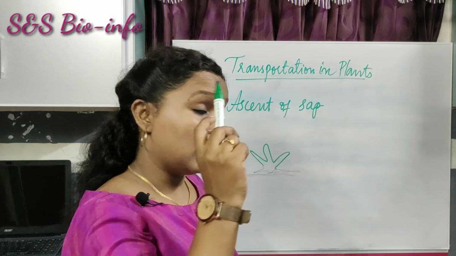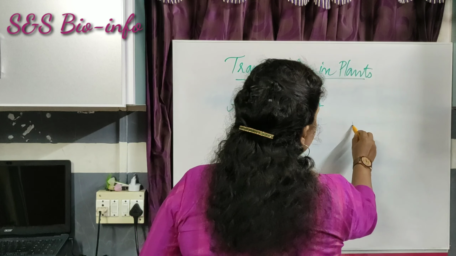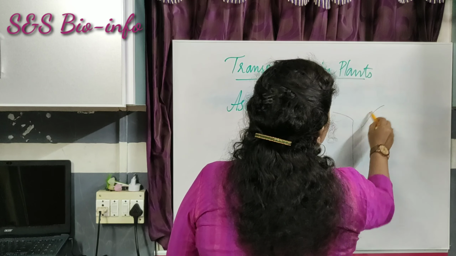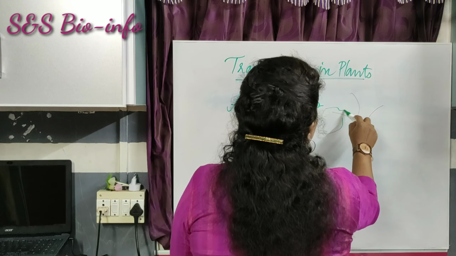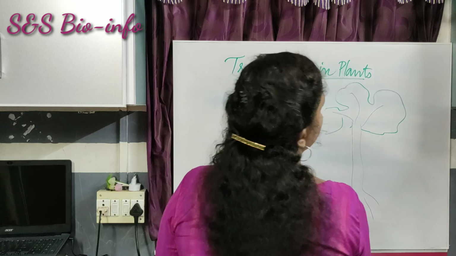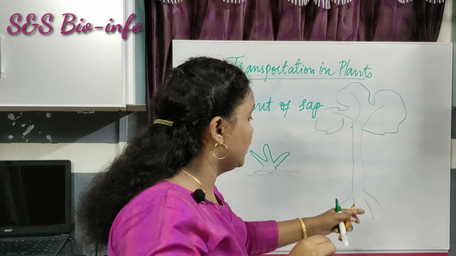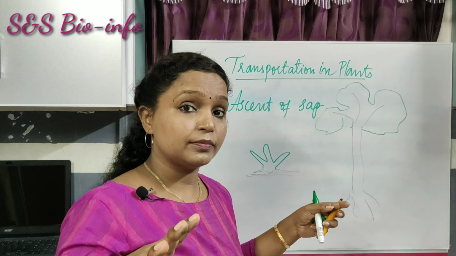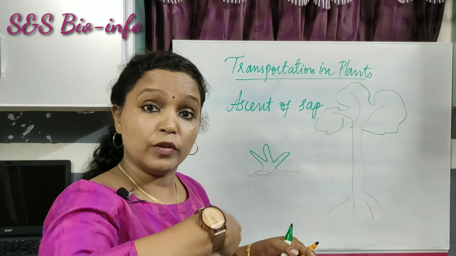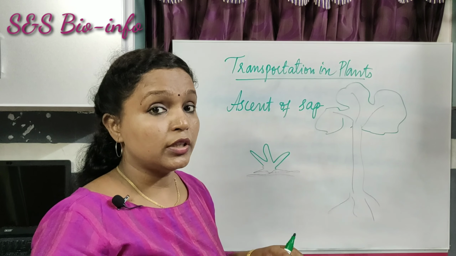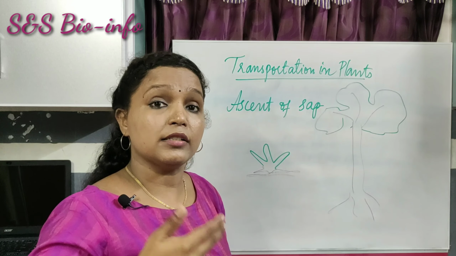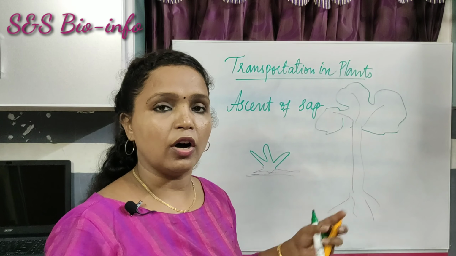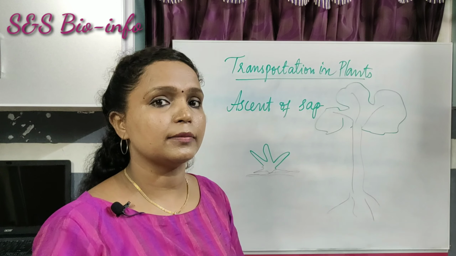But in the case of large plants like trees, the distance between the root and the leaves and the stem is more. So a specific conducting system is required for this transportation of raw materials and water.